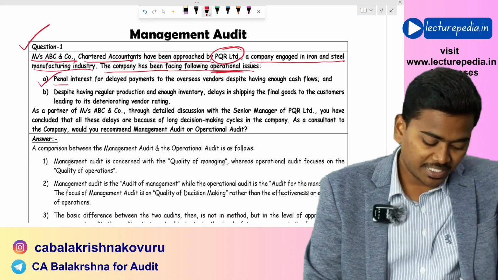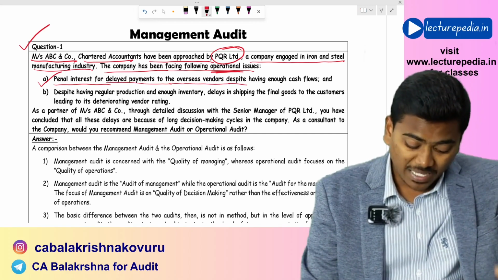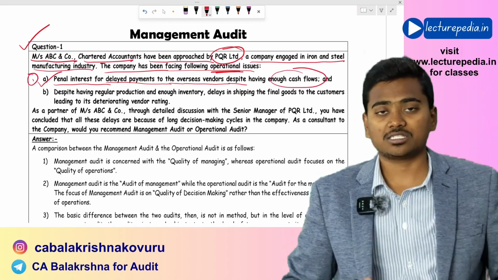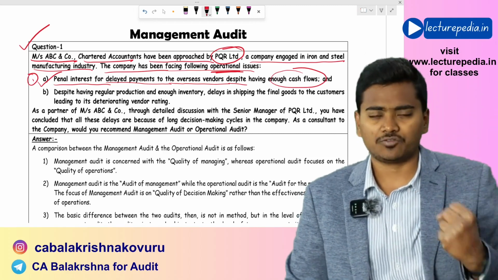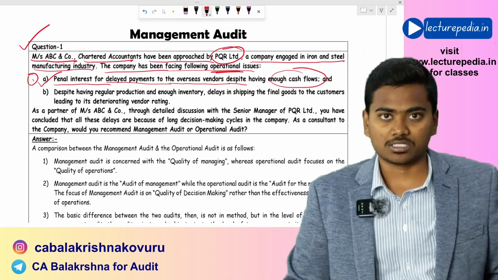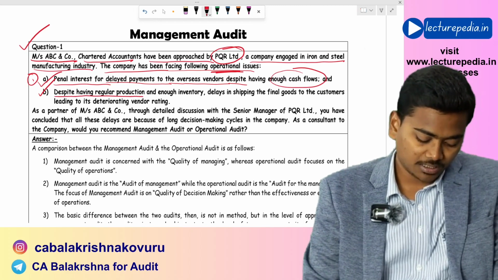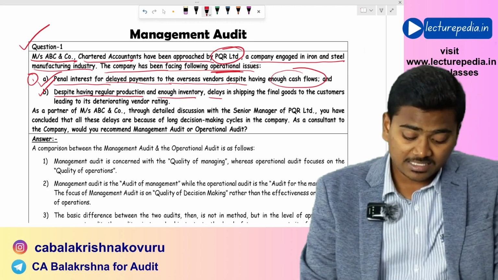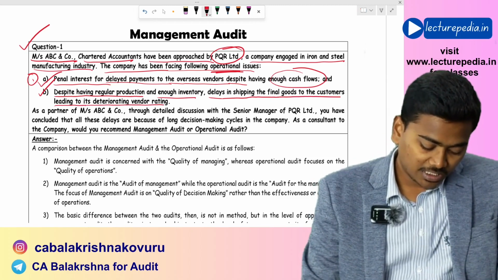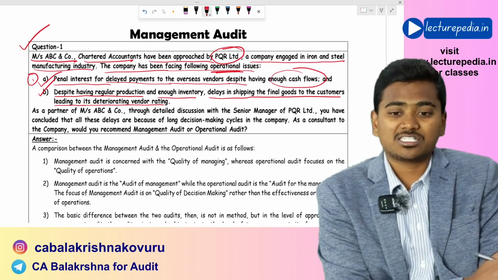First one, penal interest for delayed payments to the overseas vendors despite having enough cash flows. This is the first operational issue. Even though the entity has enough cash flows, it is paying penal interest for late payment to the vendors. Next issue, despite having regular production and enough inventory, delays in shipping the final goods to the customers, leading to its deteriorating vendor rating. These are the two operational issues being faced by the company.